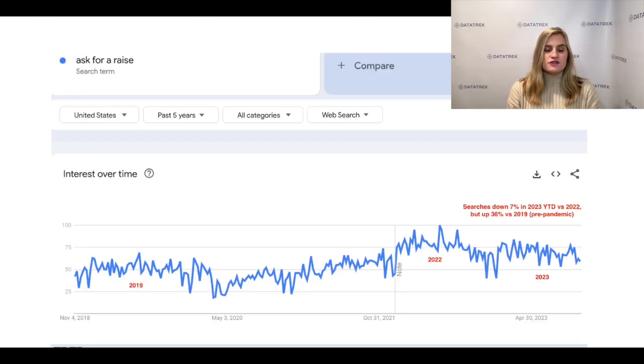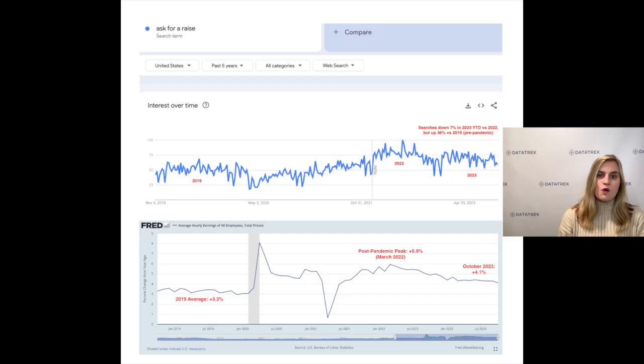However, search interest in Ask for a Raise is still up 36% versus pre-pandemic 2019, and as a result, average hourly earnings growth still exceeds pre-pandemic levels of just 3.3% annual growth in 2019.